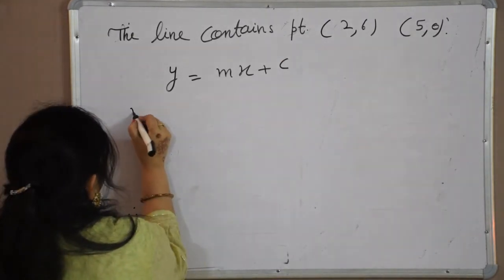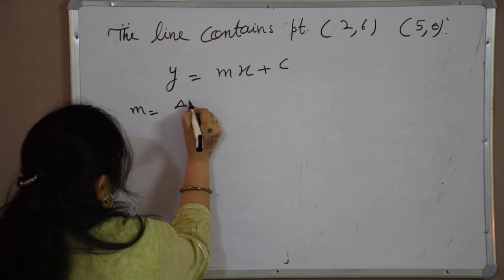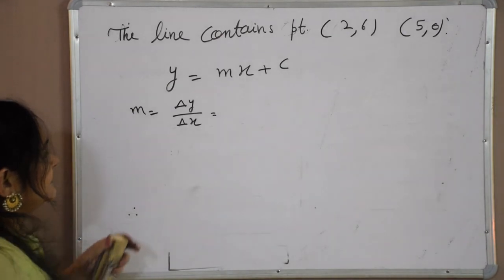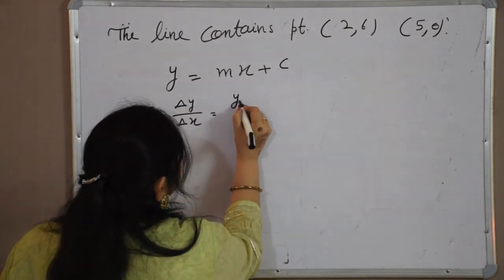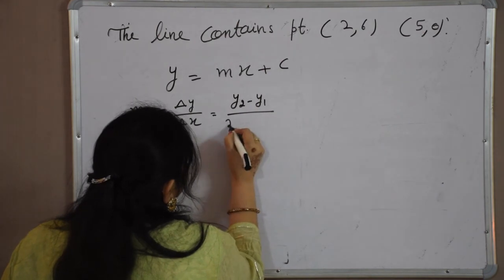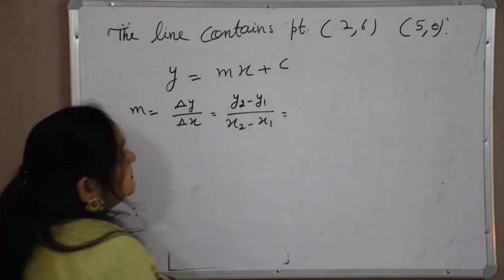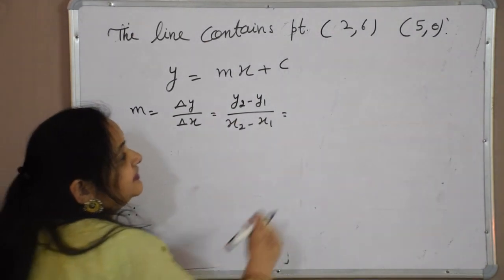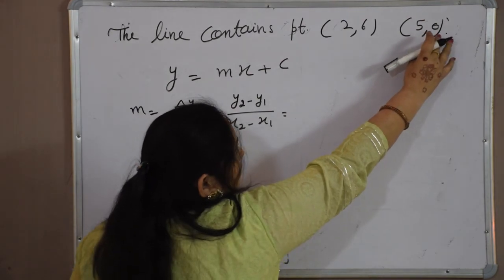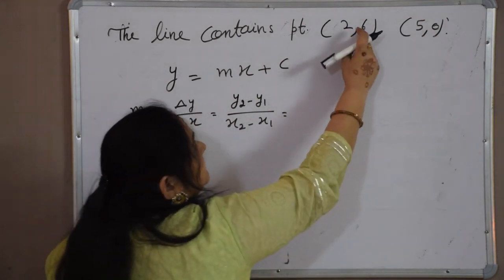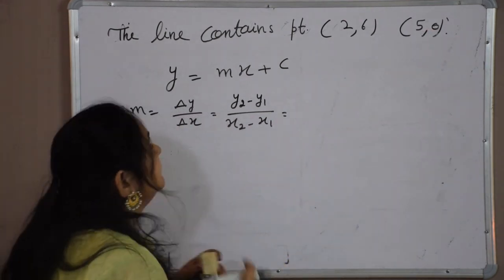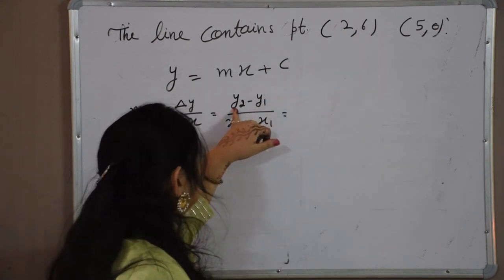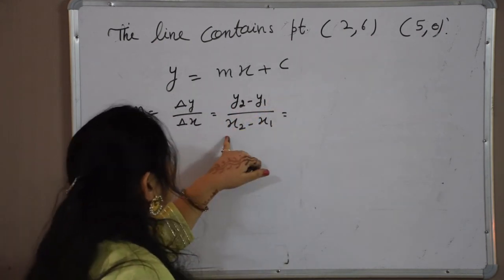Now here we know that m is equal to delta y by delta x, rate of change of y divided by rate of change of x, and delta y we can say is y2 minus y1 divided by x2 minus x1, or simply you can write y1 minus y2 divided by x1 minus x2. It doesn't matter which you take first, but if you take one on the first position here, you have to take the same on the first position for x, and vice versa.